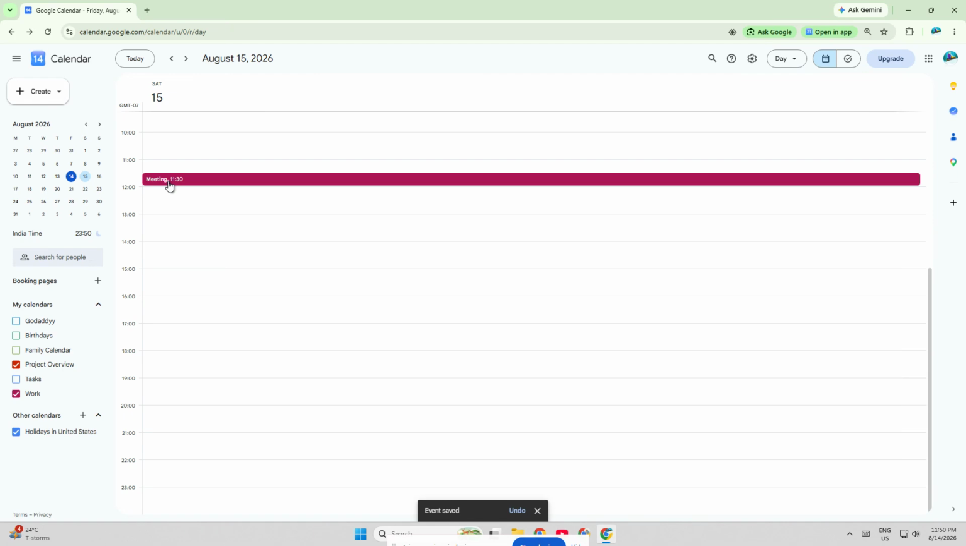And that's it. You've now learned how to add an event to a specific Google Calendar. It only takes a few clicks once you know where to look.